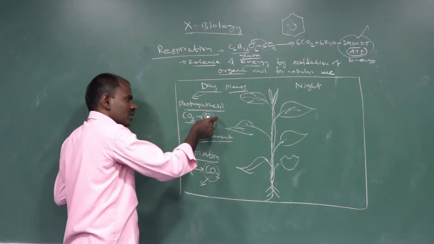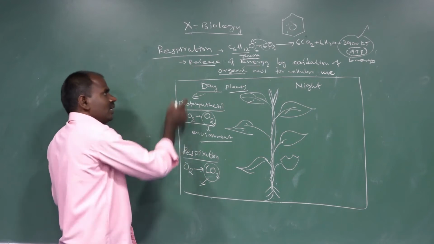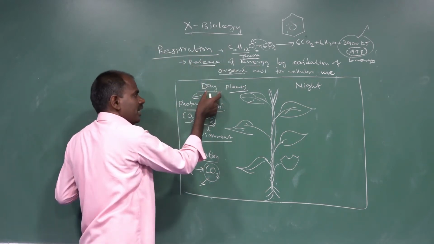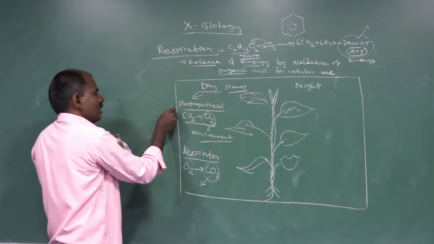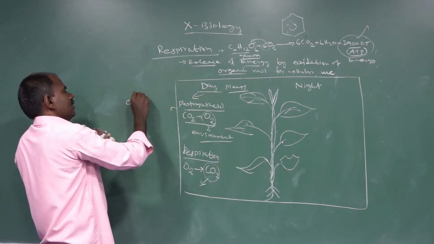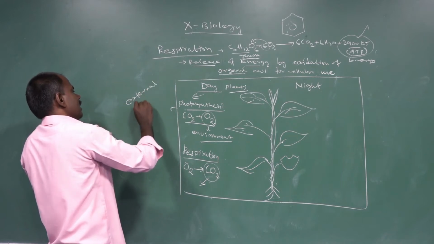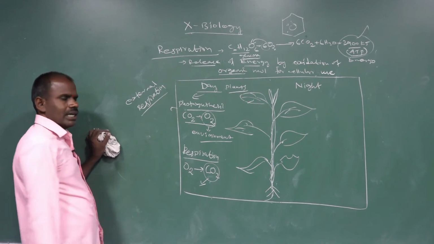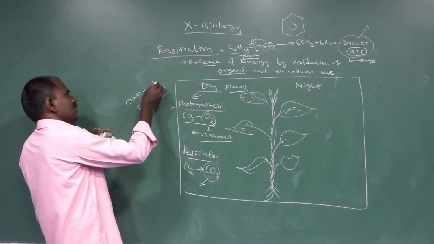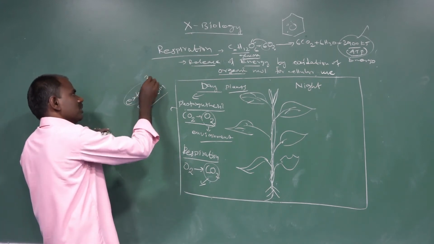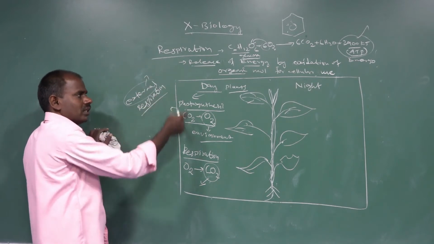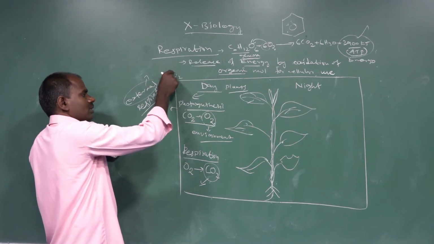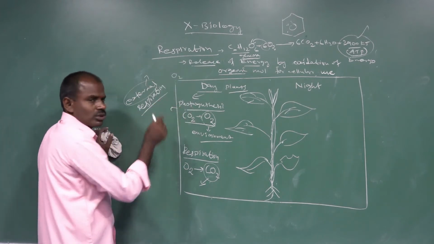This environmental oxygen oxidizes organic substances during daytime. During daytime, that is called external respiration. In external respiration, the oxygen is present in the surrounding environment. This oxygen is present because it is released during photosynthesis.